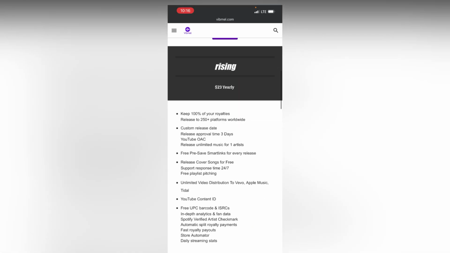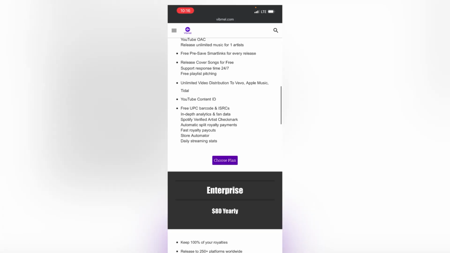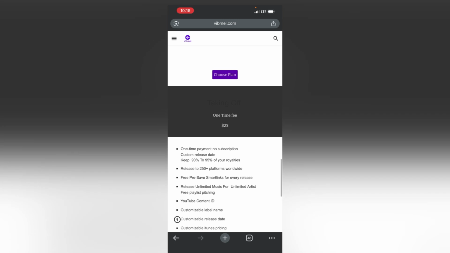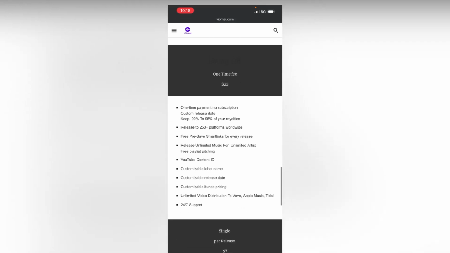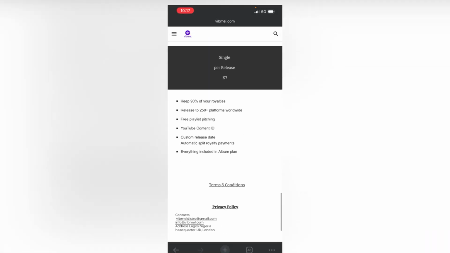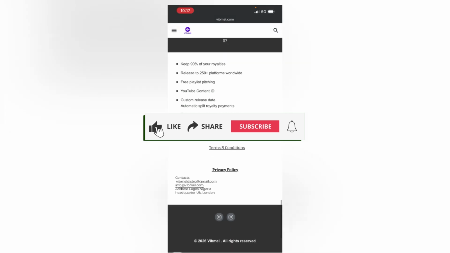If you don't like subscriptions or don't want to be renewing your subscription, you can go with their one-time payment fee, which I think is their Taking Off plan. You can pay $23 and be able to distribute music, video, and audio. They also have a per-release option, where you can pay $7 and release your music.